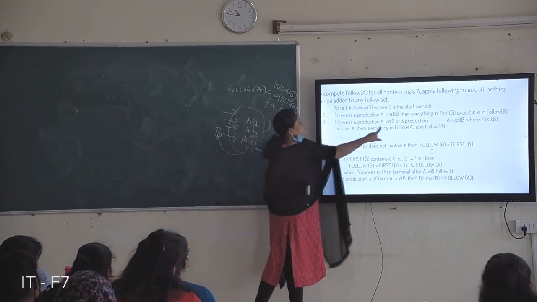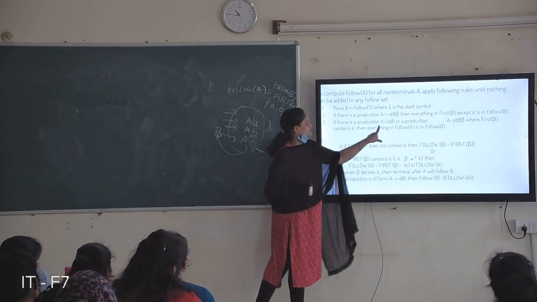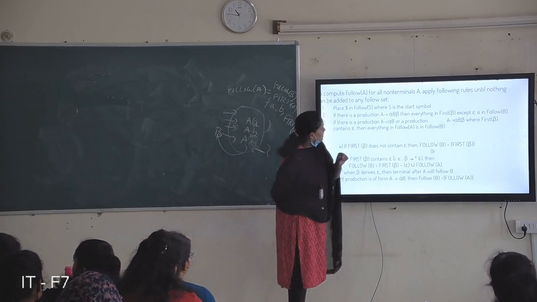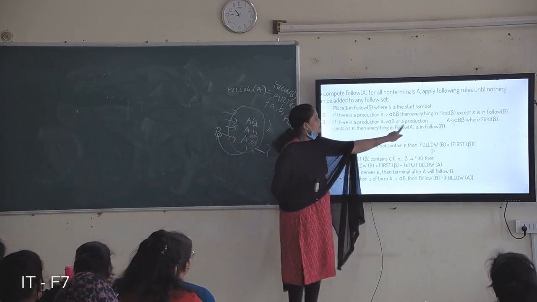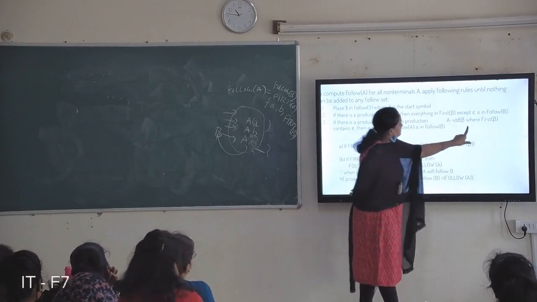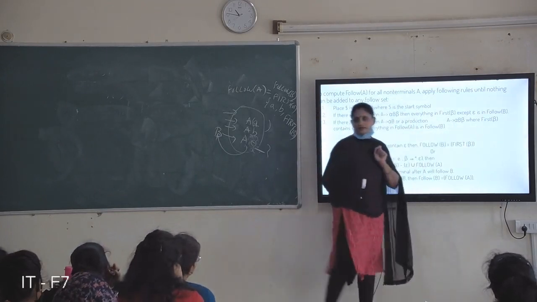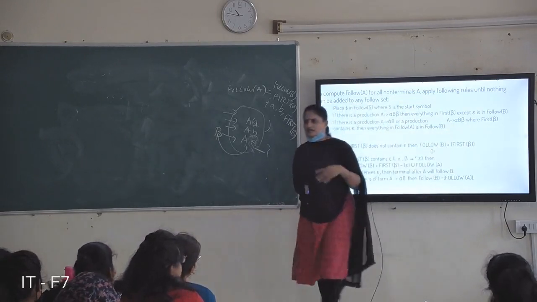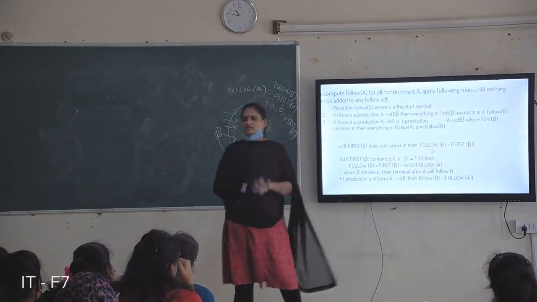Okay, if there is a production, this is the production form: A derives alpha B, just alpha B, or a production alpha B gamma, or alpha B beta. Alpha and beta may be any combination of terminals and non-terminals.